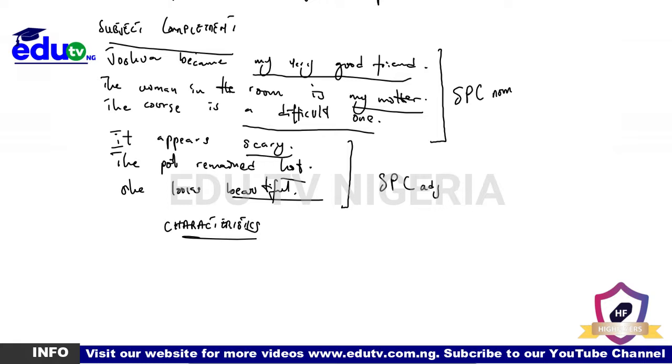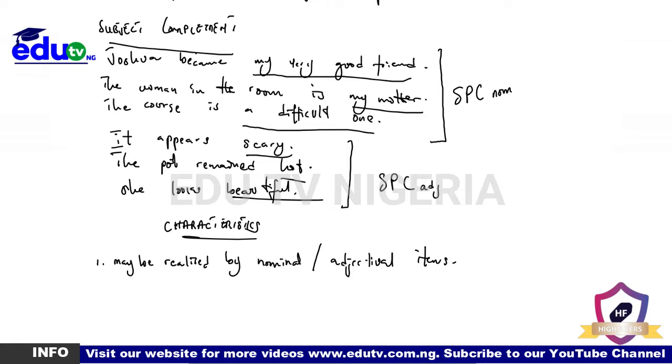First thing you should note about the subject complement is it may be realized by nominal or adjectival items. So I already explained to you what nominal items means.